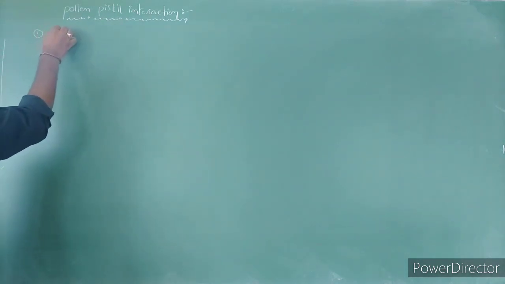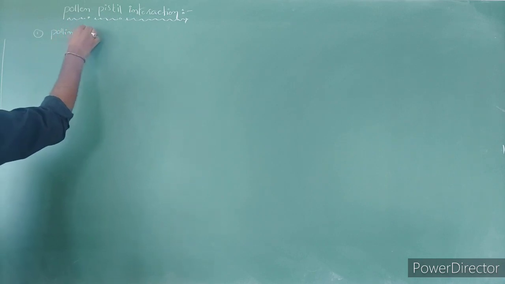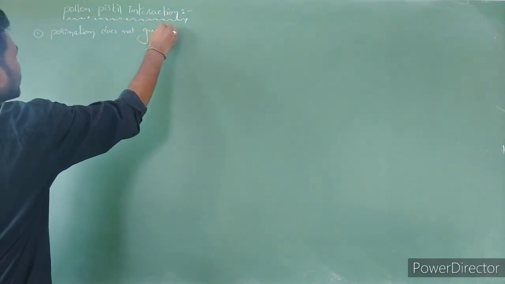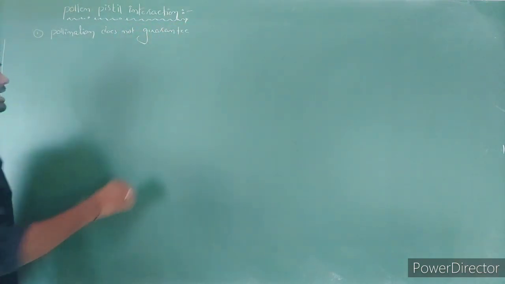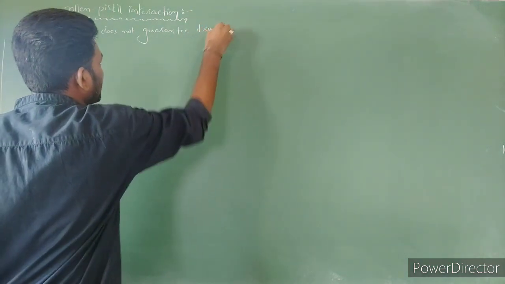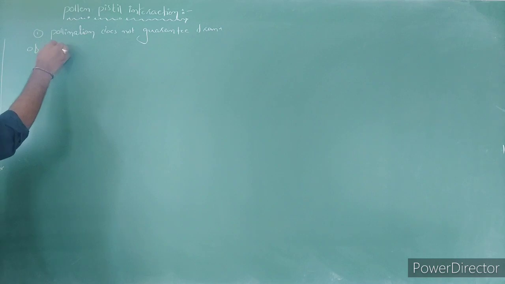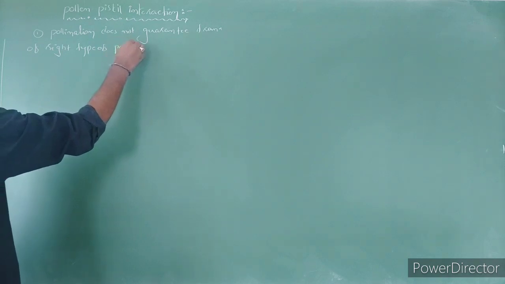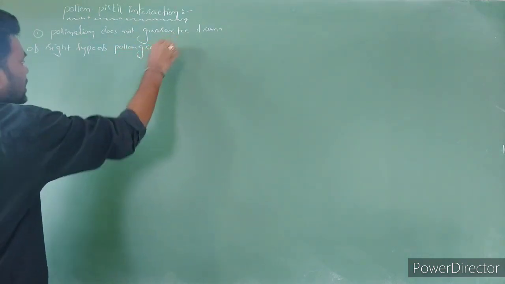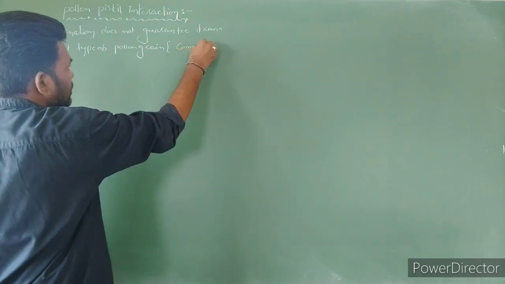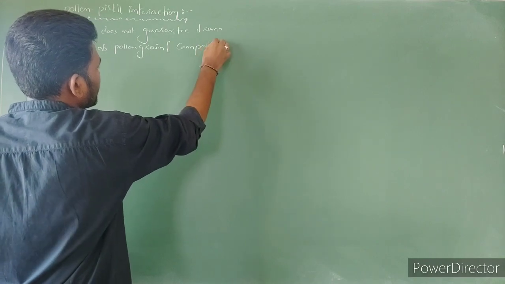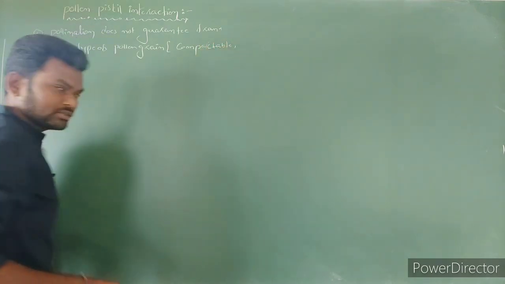Let's write the points. The first: pollination does not guarantee the transfer of the right type of pollen grains. The right type of pollen grains you can call what? Compatible pollen grains.